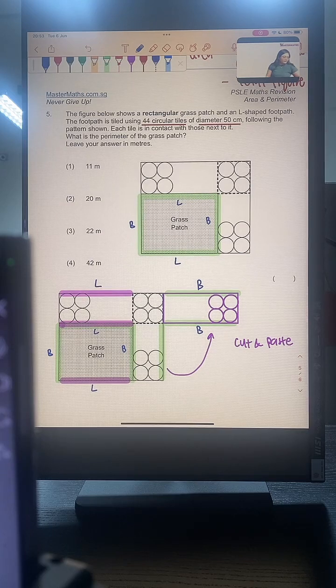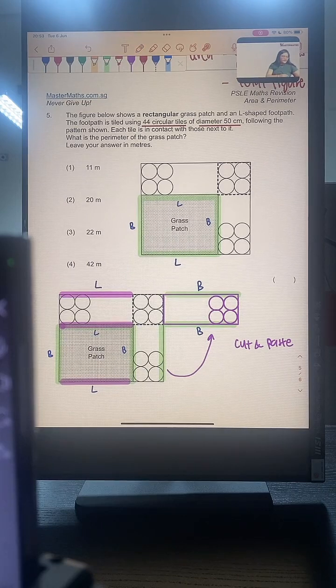Not good, Baker Flow. Why are you not doing good? Let me explain one more time for you. Don't give up. If we use the cut and paste technique, I am going to put everything here upwards, so that I will get a rectangular footpath instead. My length is the same as above. The breadth of the grass patch is going to be moved upwards because I cut and paste. So how do we solve this question?